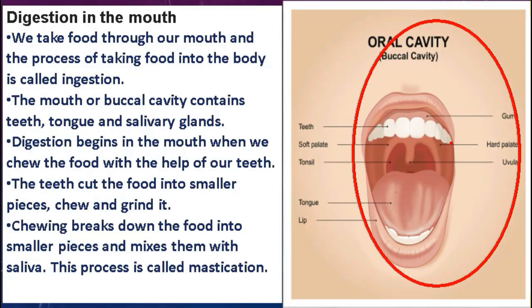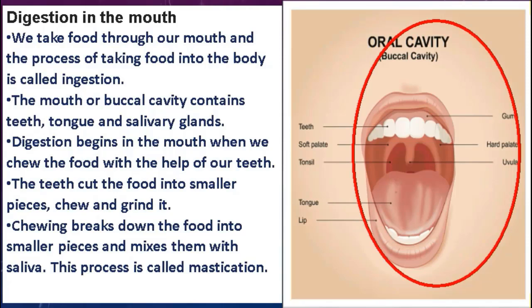When you take in food through your mouth, the function of teeth is to cut that food into smaller pieces, chew it properly, and grind it into small fine pieces. The chewing process helps to break down the food into small fine pieces and mix those pieces with the saliva that is secreted from the salivary glands. And this whole process of chewing and breaking down of food into fine pieces is known as mastication.